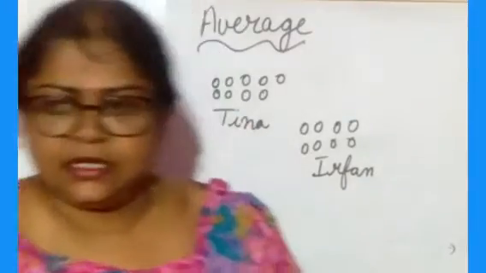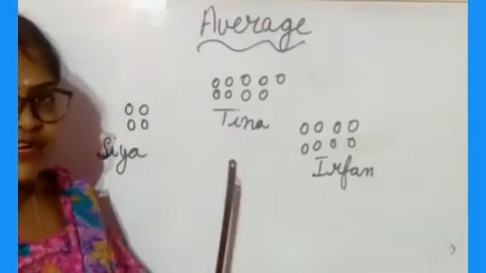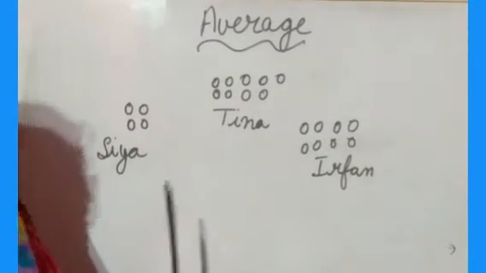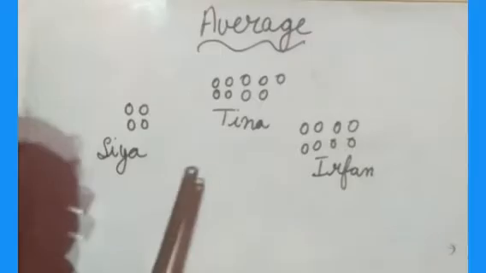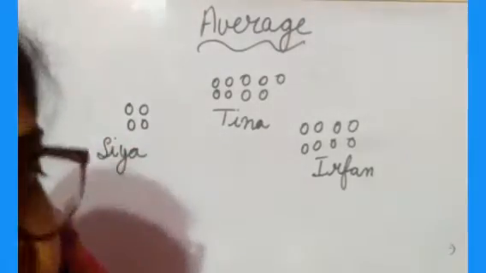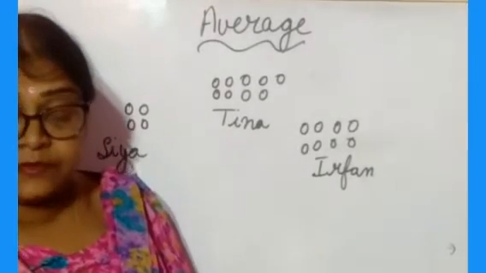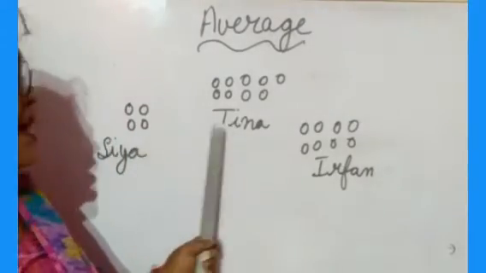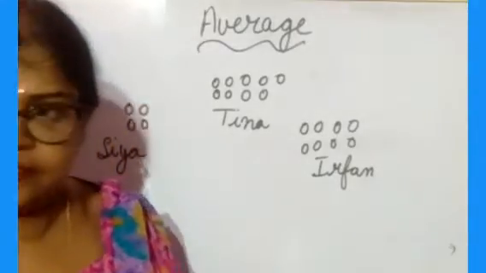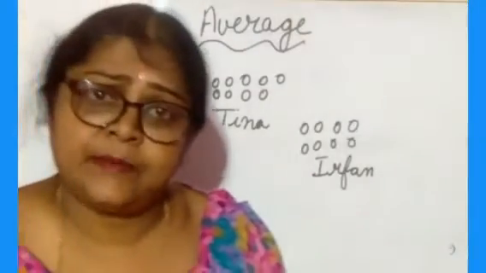Suppose you think one question is here. Suppose three friends are there. The name of one friend is Shreya, another friend is Tina, and another friend is Irfan. Okay, three friends. They're very good and they're always playing together. Here you are seeing that they are playing with marbles.